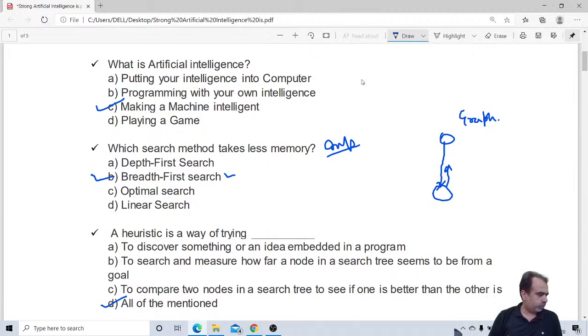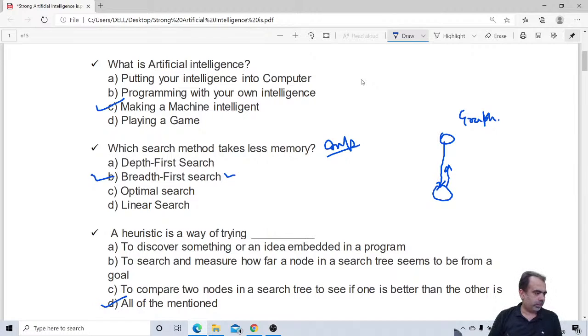Rajat Puri says, sir, heuristic means nishkarsh. No, not nishkarsh. Heuristic is not nishkarsh. You get confused. Heuristic means some prior knowledge with you. That is adversarial. Nishkarsh means inference, you misinterpreted the term. So the answer would be D.